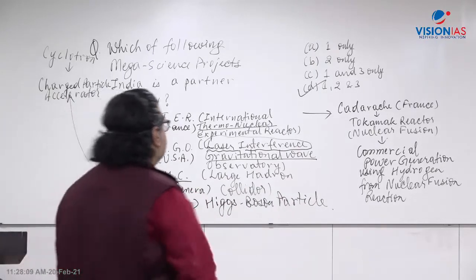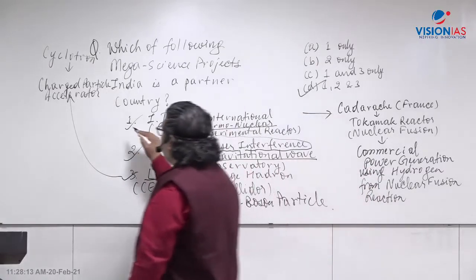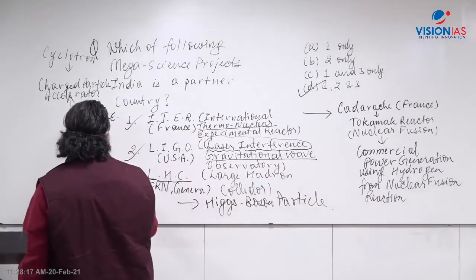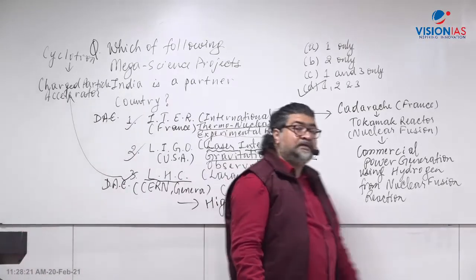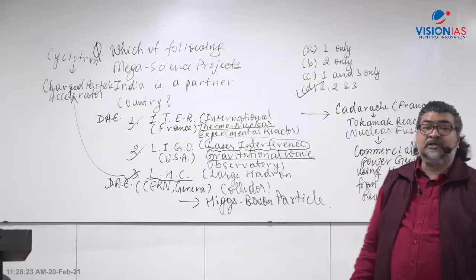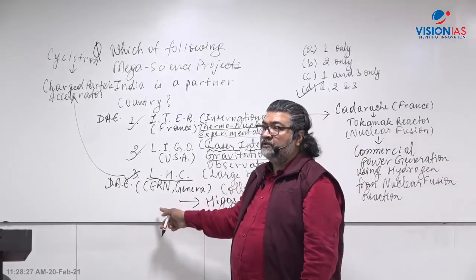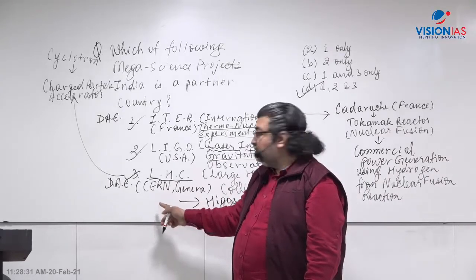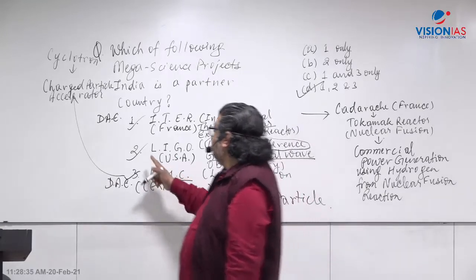So if you see here, there's a collaboration of the DAE, the Department of Atomic Energy, right? Again, for this LHC also, the Department of Atomic Energy, nuclear scientists and all, have worked with CERN Geneva. India is a member country of CERN Geneva, right? So here the collaboration comes.